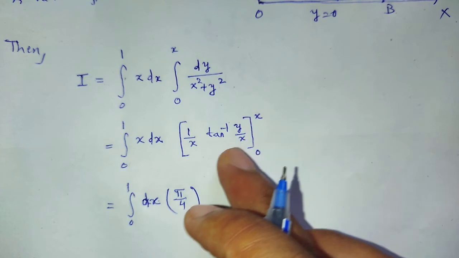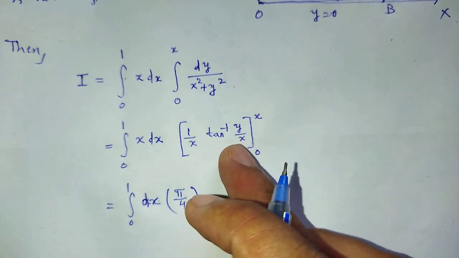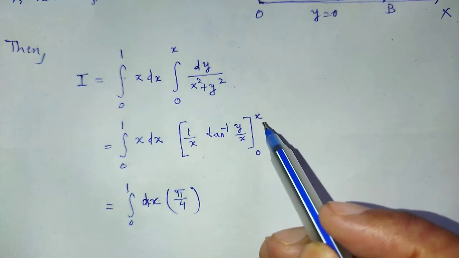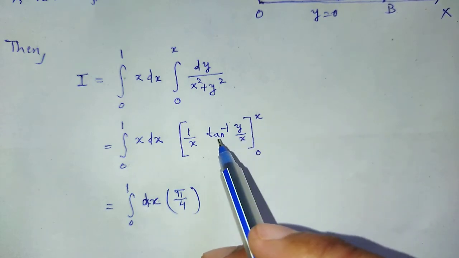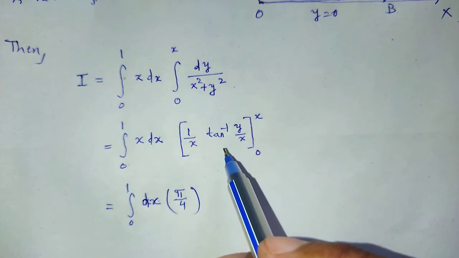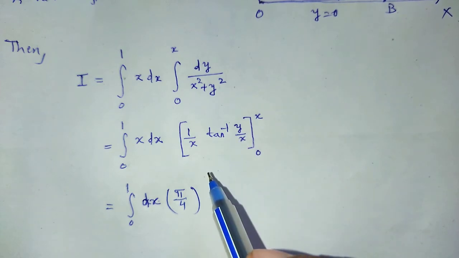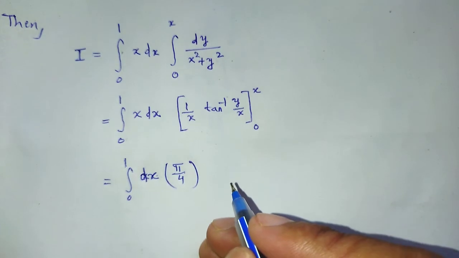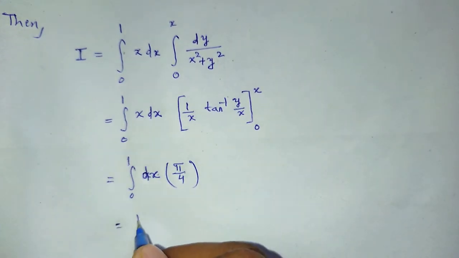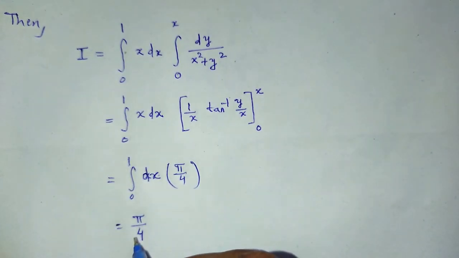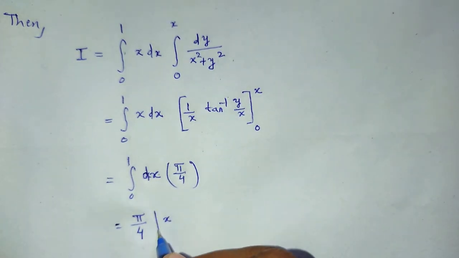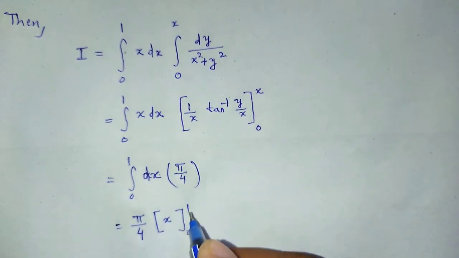Using the proper procedure, putting its higher limit and lower limits, and solving the tan function, we find the integral of pi by 4 dx, taking pi by 4 as constant outside, is the integration of dx, that is x, from 0 to 1.